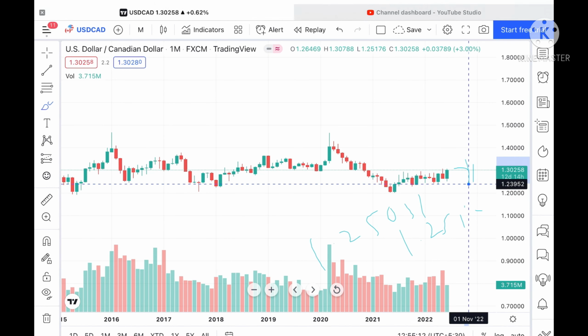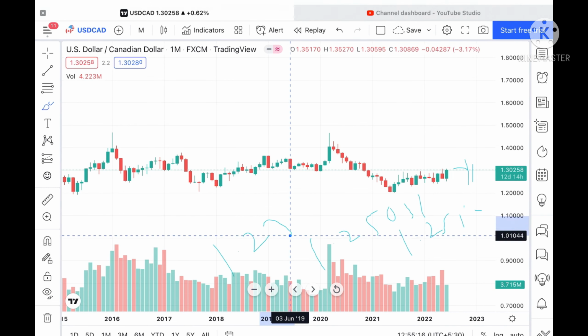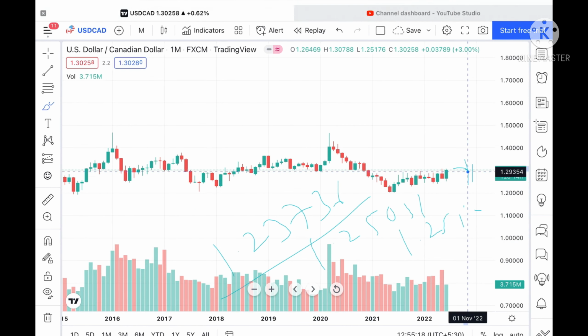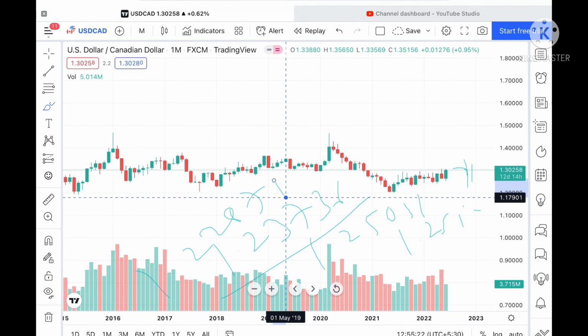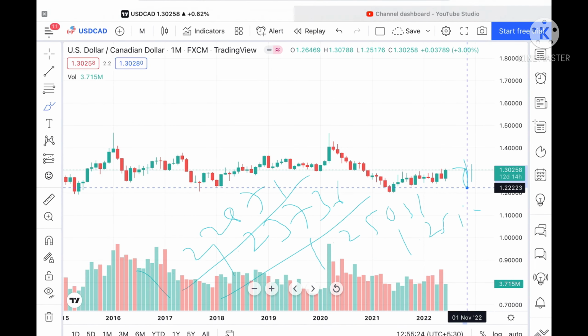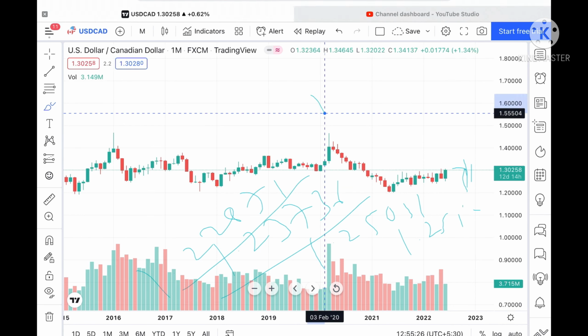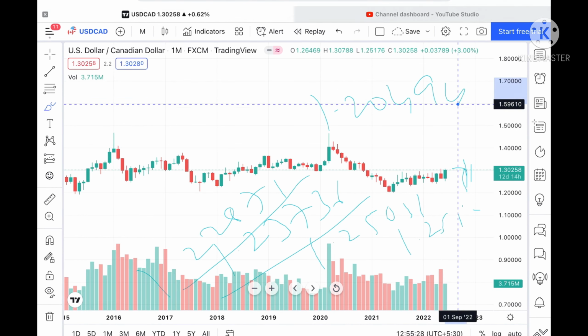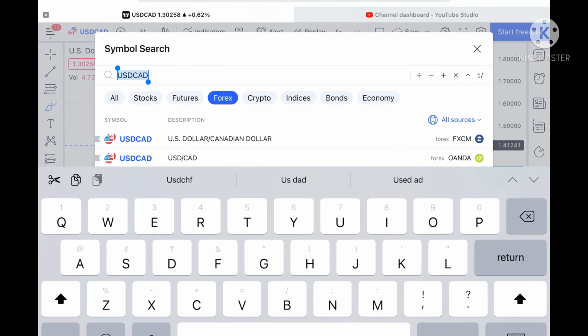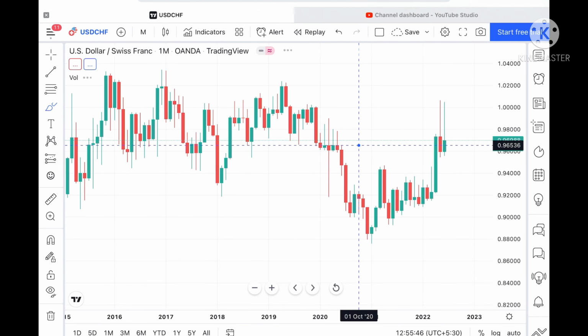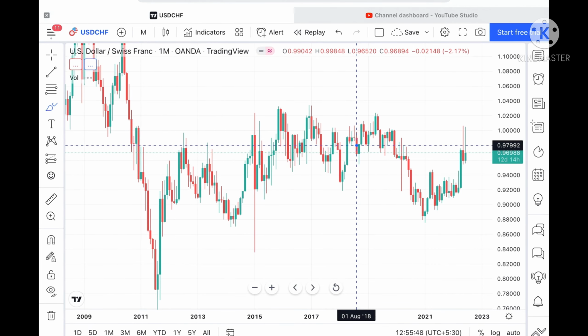Suppose that level also doesn't sustain, then we can see it come down again to a level of 1.23736, and from there it can touch a level of 1.22871. And suppose the price goes below that level, then we can see it come down to a level of 1.20494.